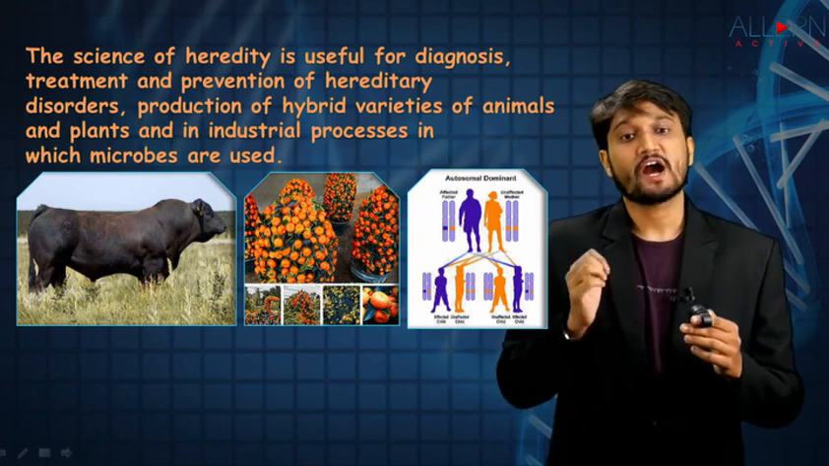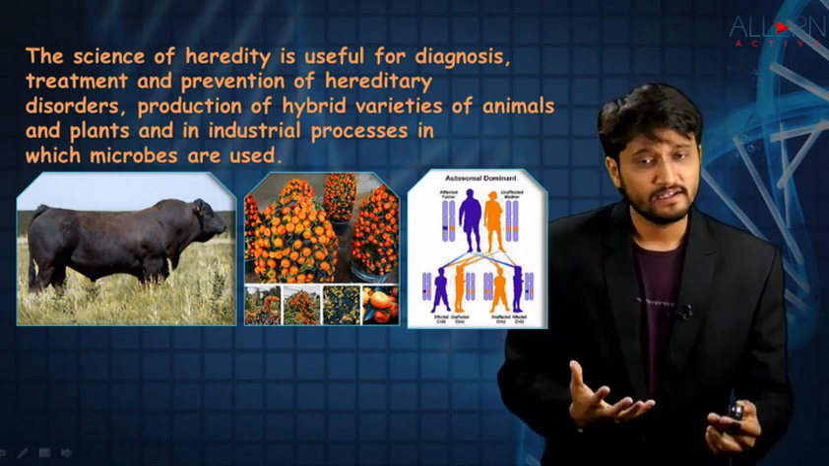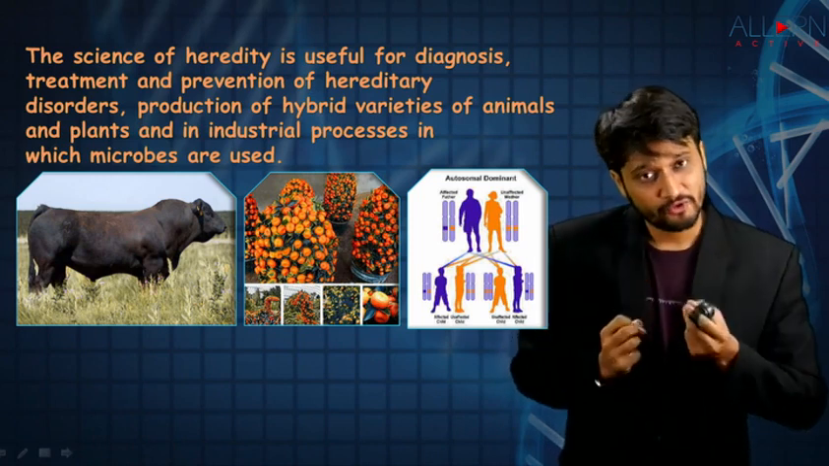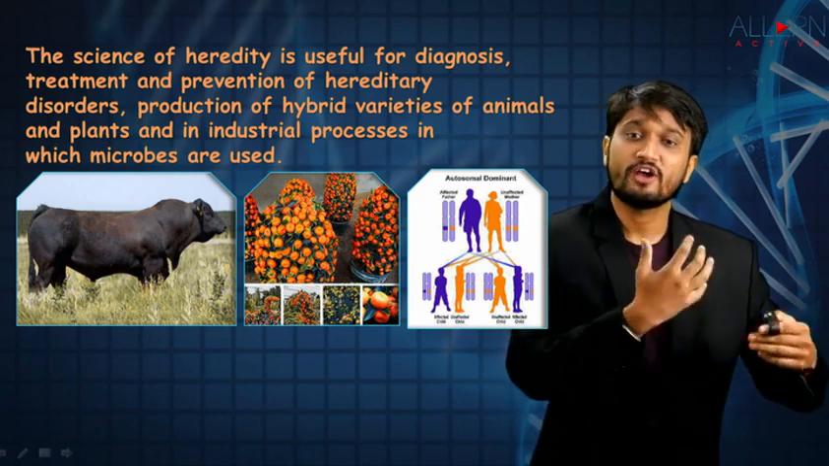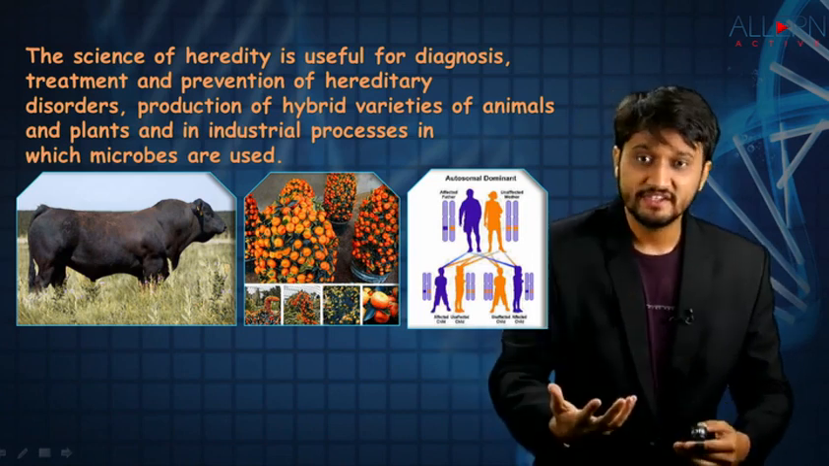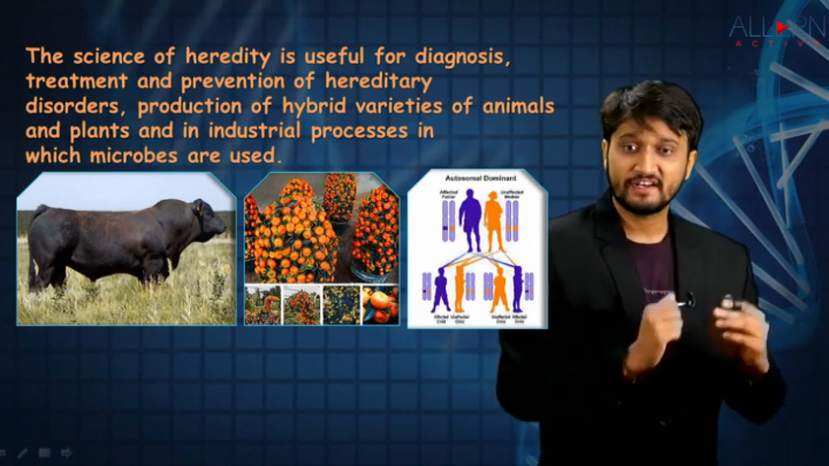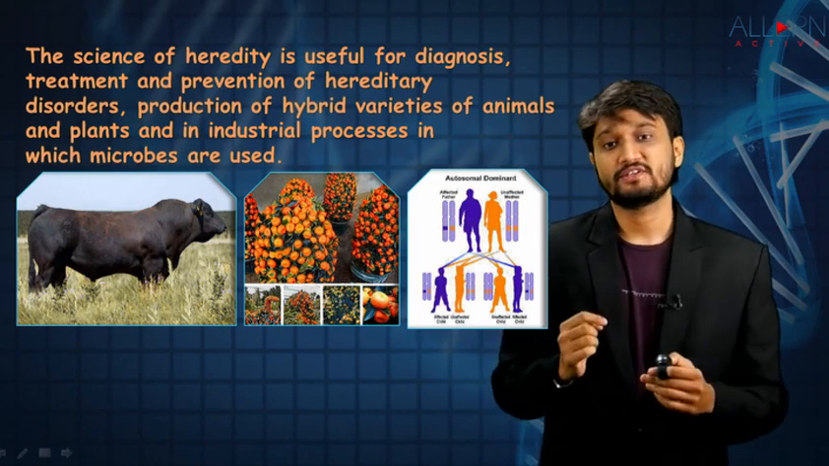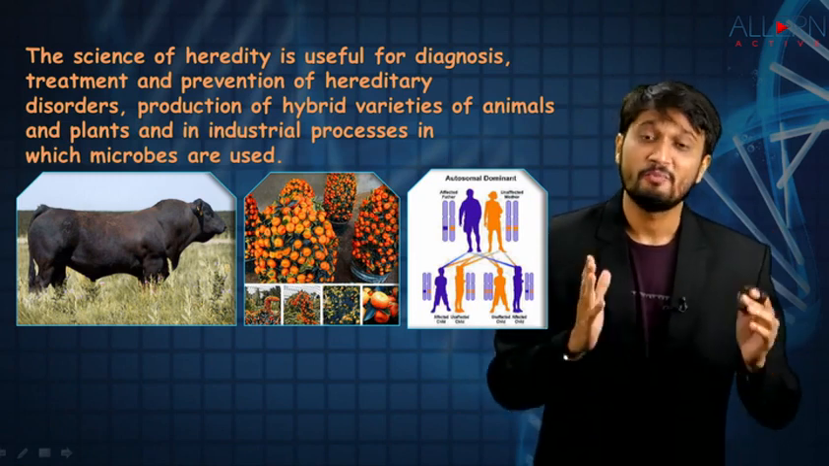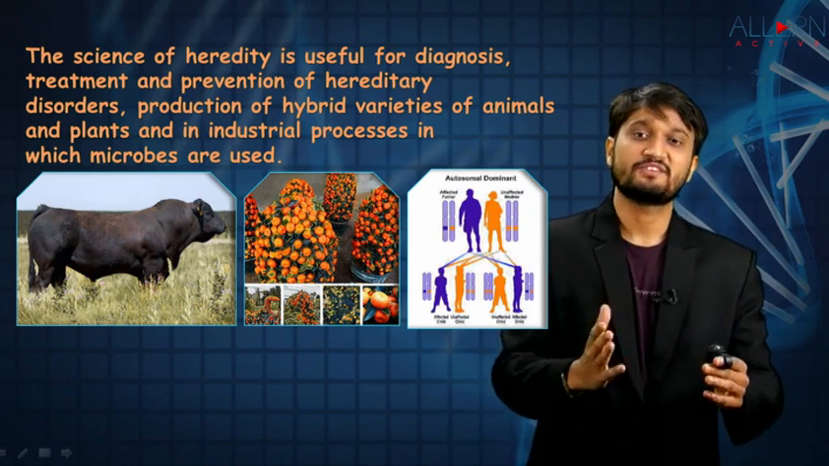Then there is the production of hybrid varieties of animals. Nowadays we are able to produce animals, let's say cattle, that give us more milk while eating less food, so that the production of our farmers and people doing animal husbandry increases, and their profit increases. There is also the production of hybrid varieties of animals and plants for agriculture, and industrial processes in which microbes are used. All these things are possible because of the information that all these scientists have given us. So that is the basis of heredity.